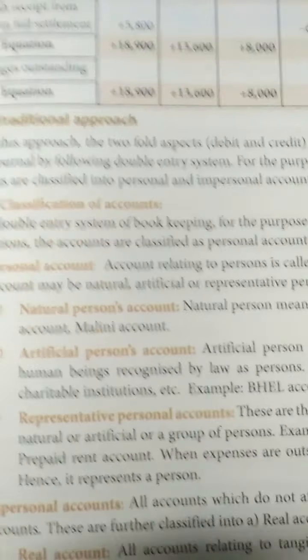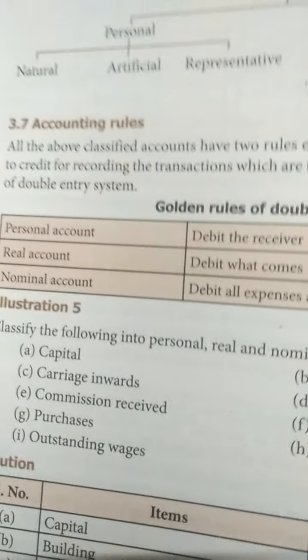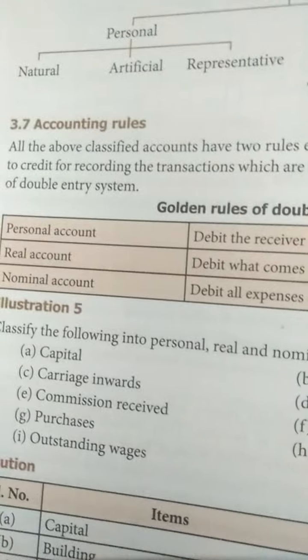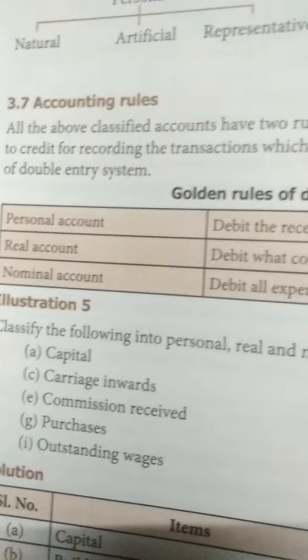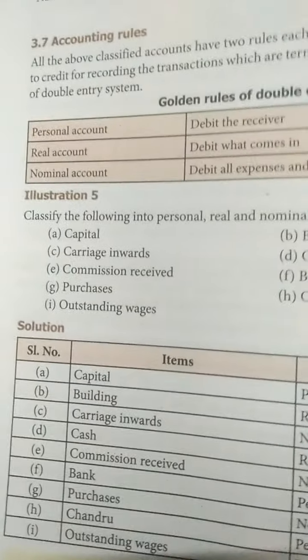Then nominal account. Nominal account refers to all expenses, incomes and gains. Examples: salary paid, wages paid, rent paid, interest paid. So these are the classifications of accounts. We have personal account, real account, and nominal account. Under personal account we have natural, artificial and representative; then real and nominal, tangible and intangible. Then again, the next important thing you have to mark is section B,